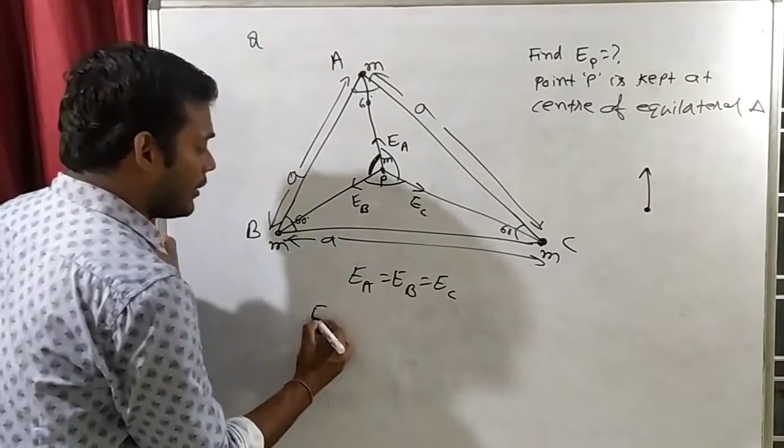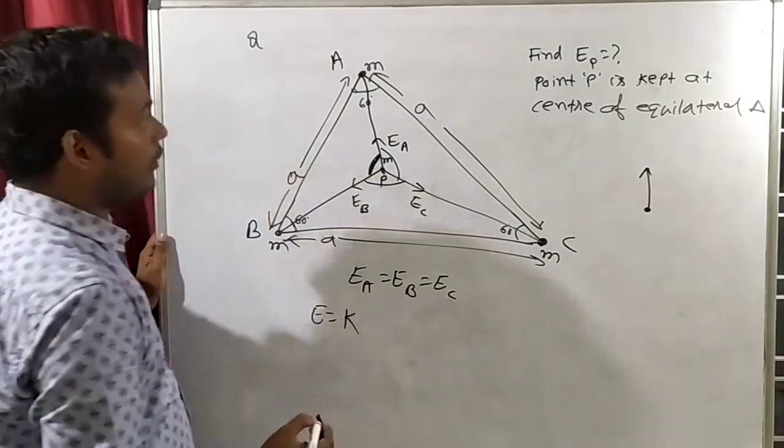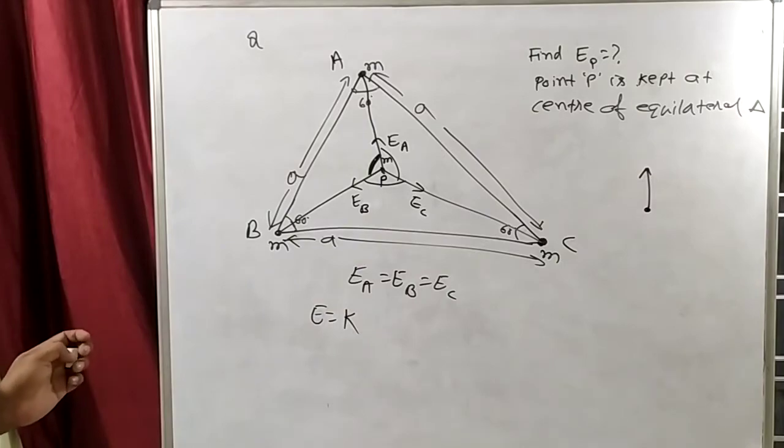Because E is what? KQ by R square. Oh, sorry.